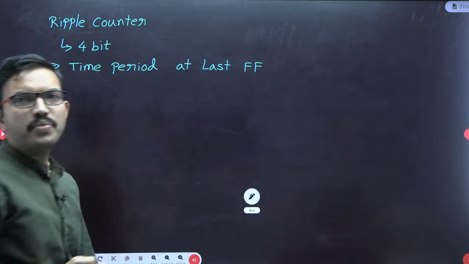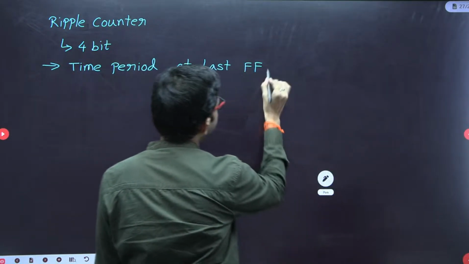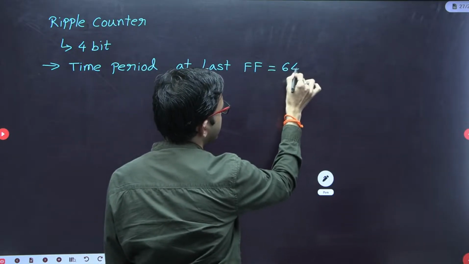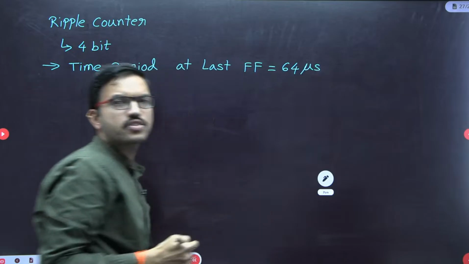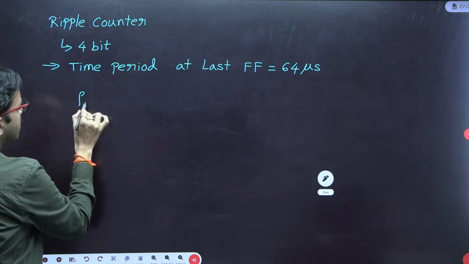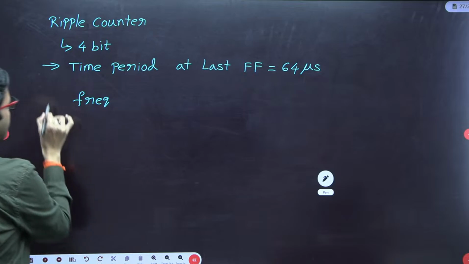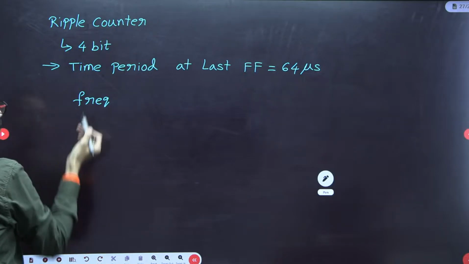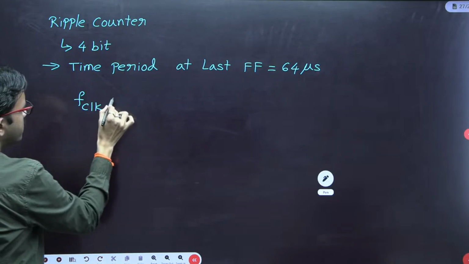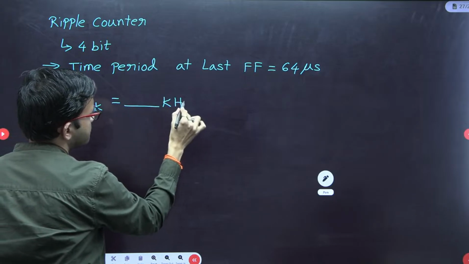Here they have given 64 microsecond. Now what they are asking is the input clock frequency, which we are supposed to calculate in the order of kilohertz.